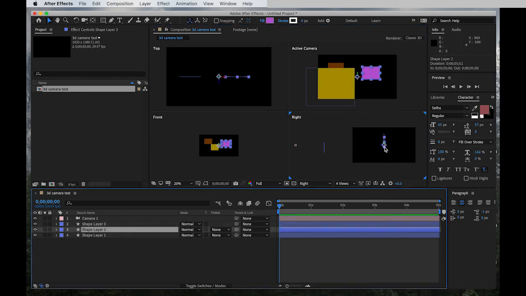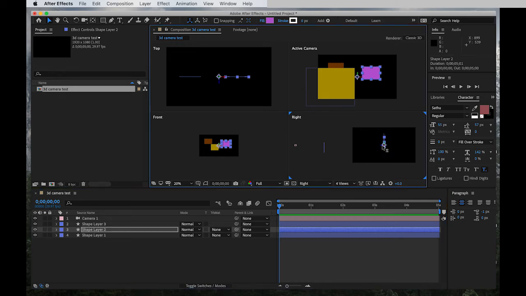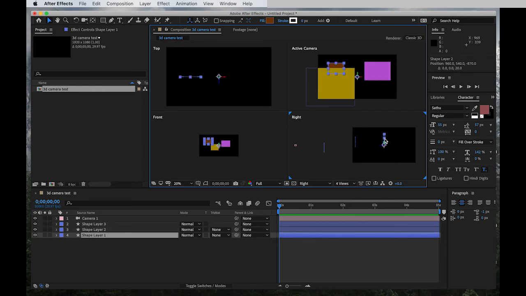Now layer 2, which is the pink box, when the mouse pointer turns into Z, click and drag it over nearer to the camera, but not quite as near as this yellow box. And then this one, the layer number 1, which is the brown box, right?